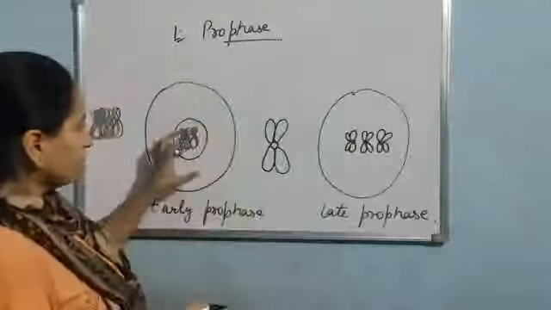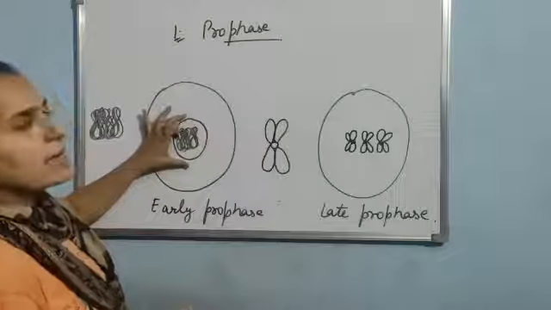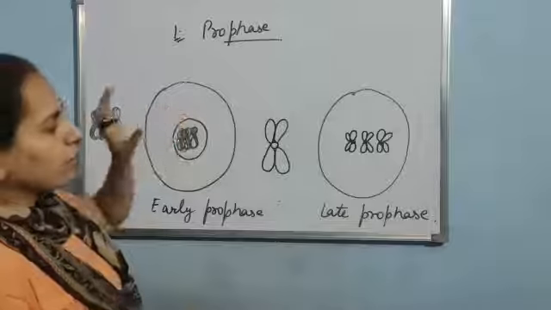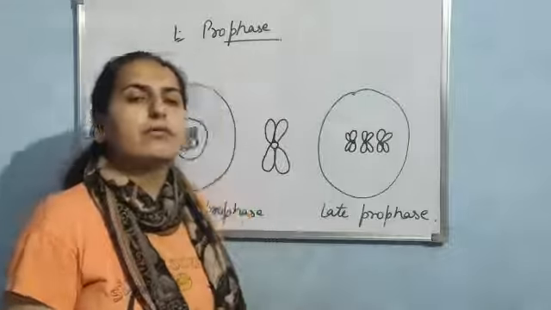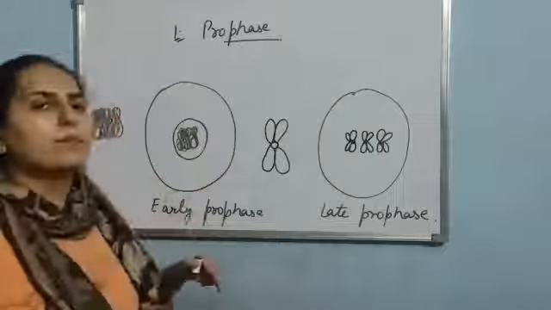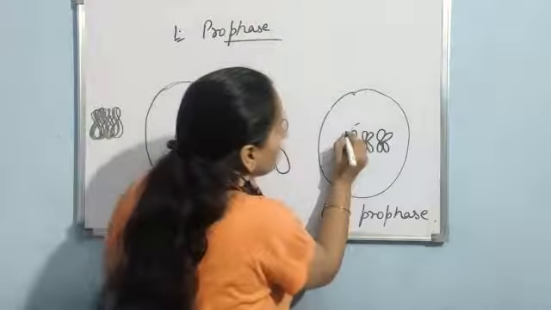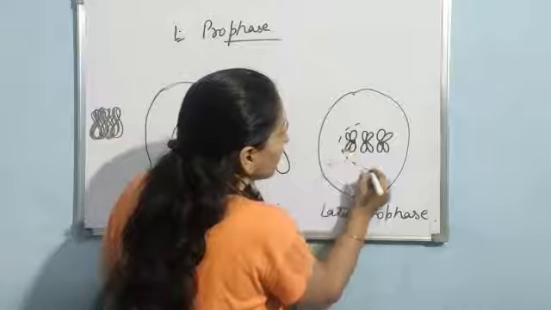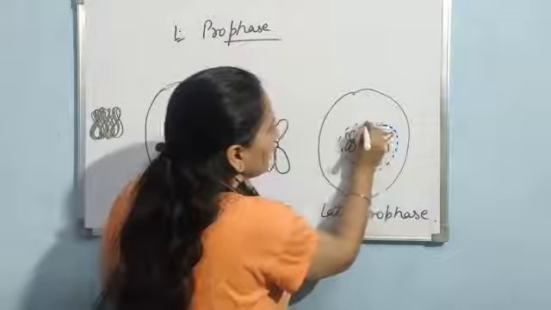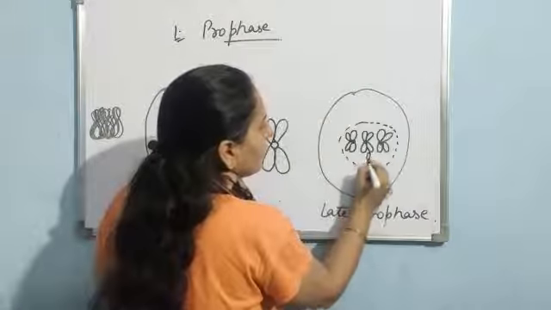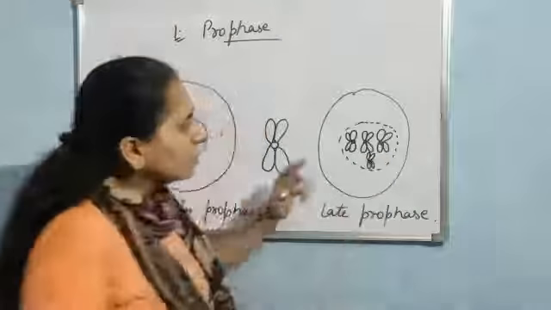Now, as you can see here, I had drawn the nuclear membrane. Now what will happen in the late prophase? Basically this nuclear membrane, they will start disintegrating, means it will start dissolving. Like, can you see this? Like this. Here again chromosomes are there. Clear?